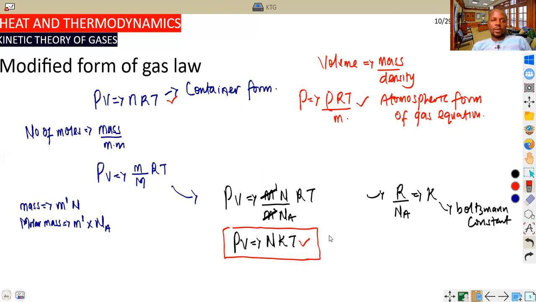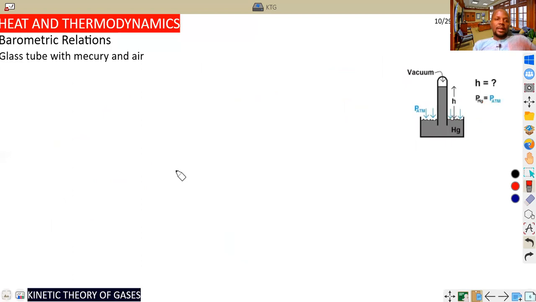So now the next point of our slide should be the barometric relation: glass tube and glass tube with mercury and air. We are going to apply Pascal's principle in understanding this. This is very simple. From what we can see here, we have a vacuum and we have mercury. The moment we invert this, the mercury level rises to a certain height. Atmospheric pressure at sea level, please keep this in mind, is always given as a constant.